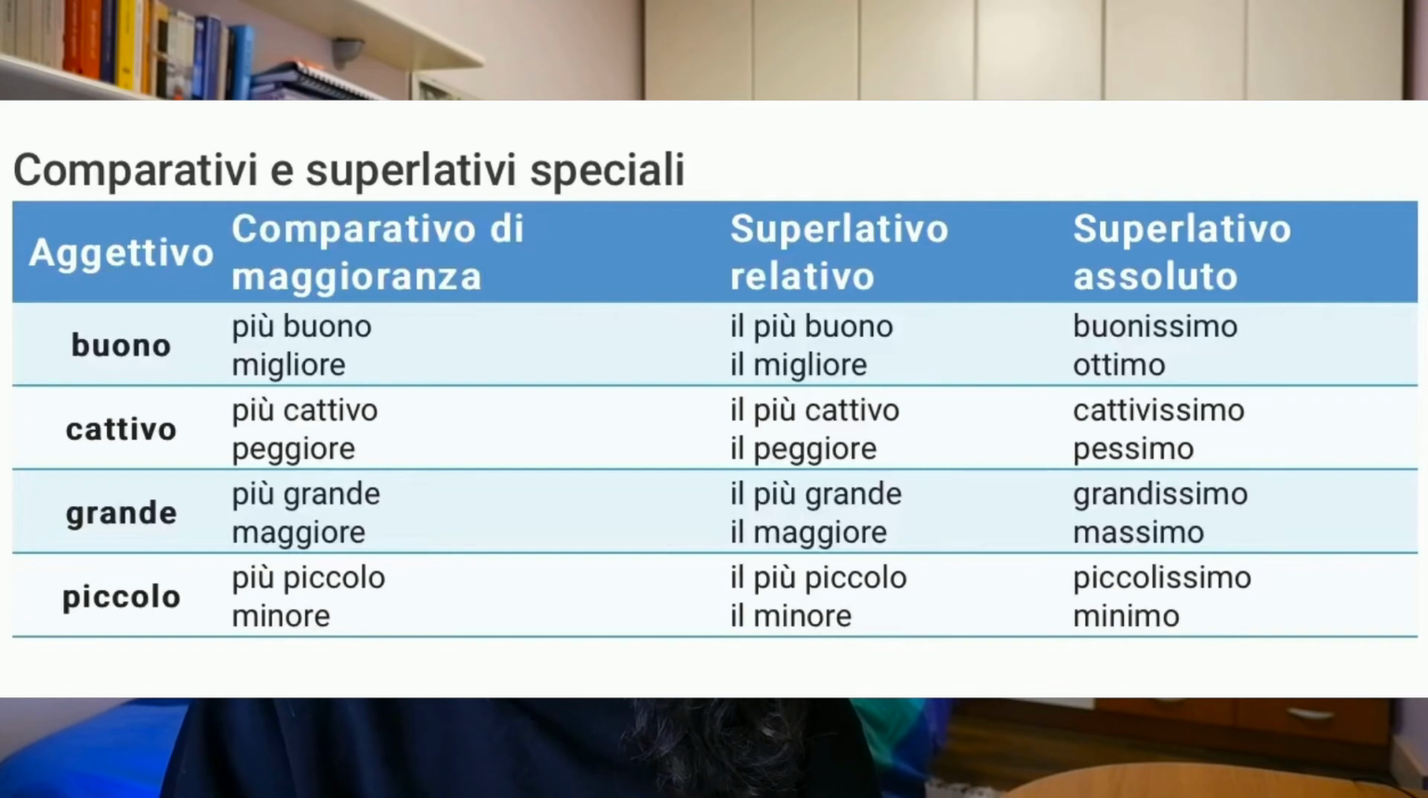And the same happens with cattivo, bad, peggiore, worse, il peggiore or pessimo, worst, grande, big, maggiore, bigger, and il maggiore, massimo, biggest. Piccolo, small, minore, less, il minore or minimo, least. These are some irregular adjectives, you just need to learn how to form them, and that's it. So just learn this chart.